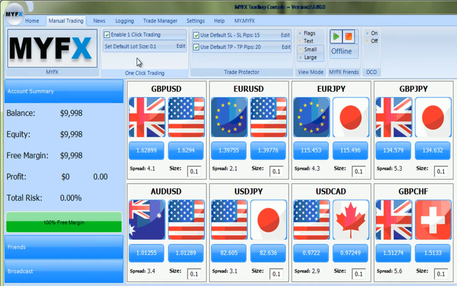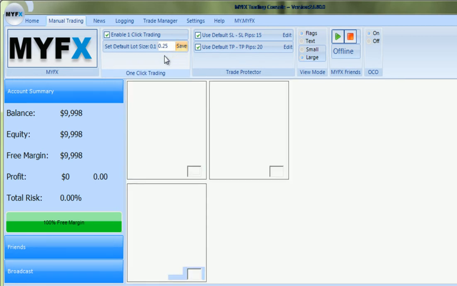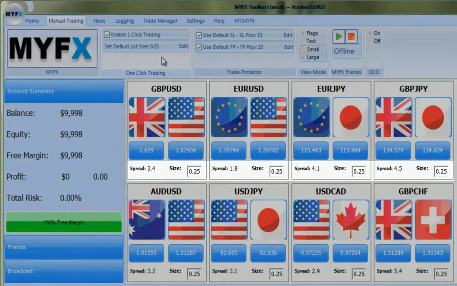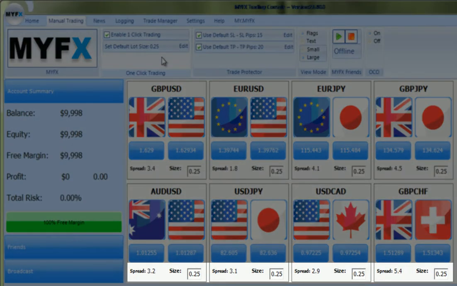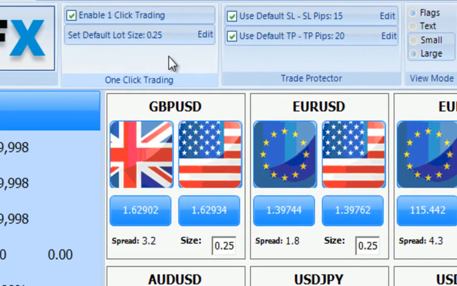Below this checkbox, we can also select the default lot size we wish to use. Please note that once we edit and change the lot size in this field, all lot size settings will automatically change to reflect this default setting. If we need to modify a particular lot size for any pair that we don't want to automatically use the default one-click lot size setting for, we can simply enter the desired lot size in this field.